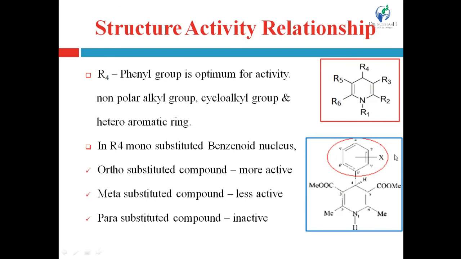If this substituent is present at the meta position, then this meta substituted compound is less active. And if this substituent is present at the para position, then this para substituted compound is inactive, right? So when this 4th phenyl ring is ortho substituted, it provides the maximum activity. Meta substituted compound has less activity and para substituted compound is inactive.